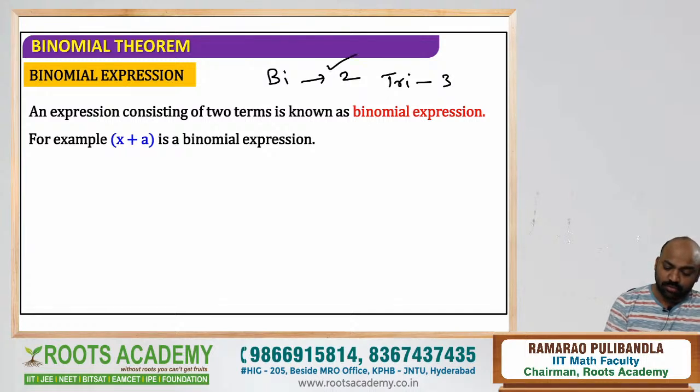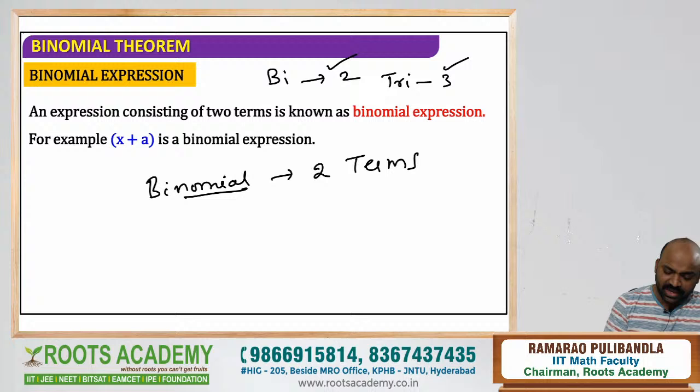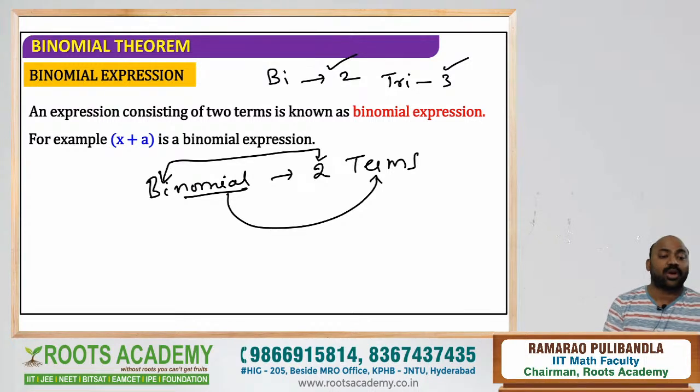Bi means two, tri means three. So binomial means two terms. Nomial means terms. Binomial meaning what? Two terms. Nomial meaning terms. Bi means two. I think all of you got it. So this is a very easy topic.